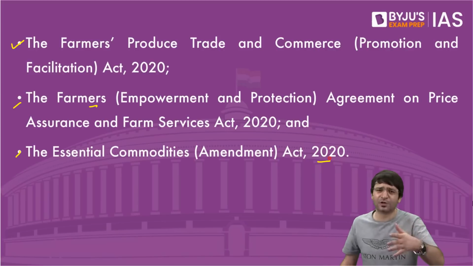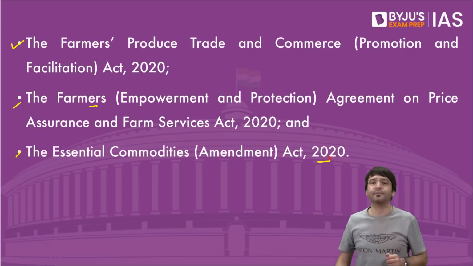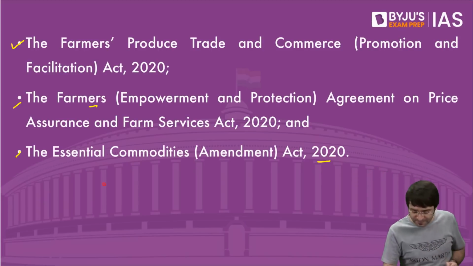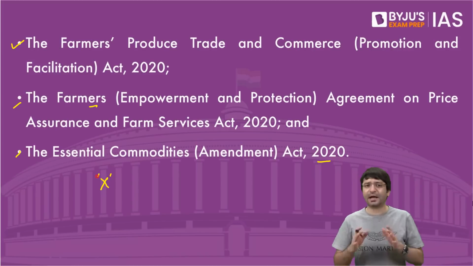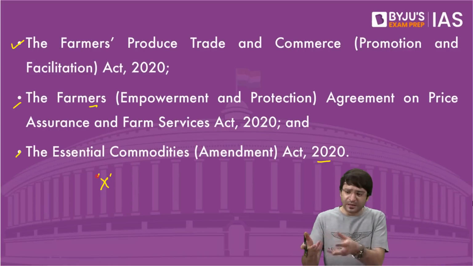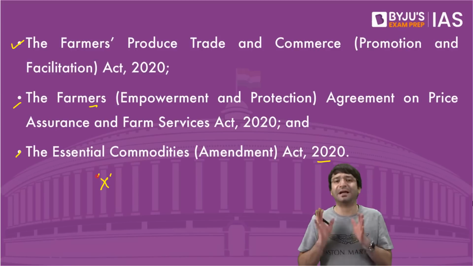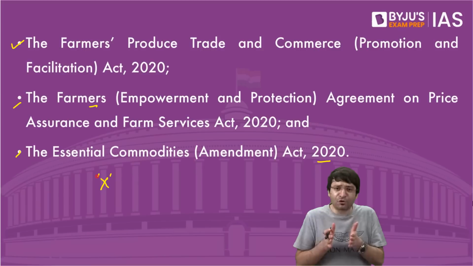These three farm laws you would discuss in economics, but I'll tell you very briefly so that you have an idea how Parliament tried to encroach into the domain of the state, whether that was correct or incorrect. For example, you are a farmer, you have produced a crop. Let's say I am a farmer from Punjab. I sow seeds, I get the produce. Let's say I am producing paddy. Now, I have to sell it.